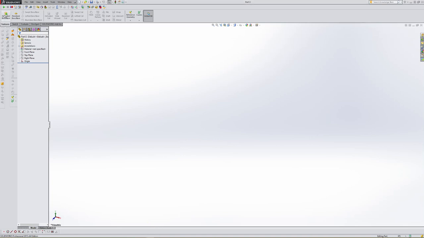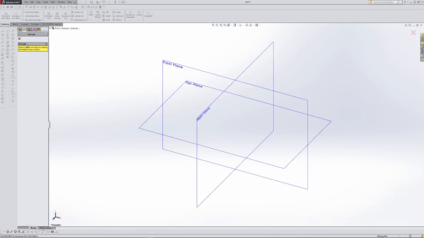So we want to select an extruded boss base, and now, since our front view was the most representative of what we were trying to accomplish, we still have our three mutually perpendicular planes, and these things are named. If you hover over them, ours is going to turn orange. If I were to do one mouse click, I would actually select the front plane right now. If I hover over the top plane and select it, it's going to rotate around and would be drawing from